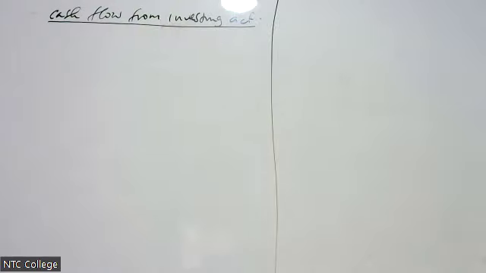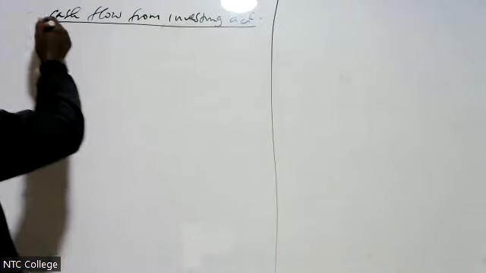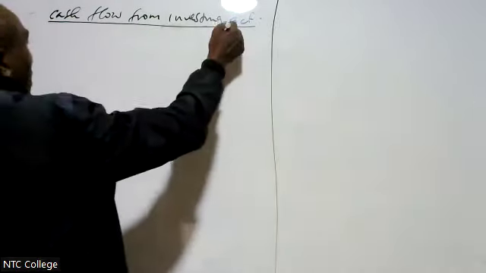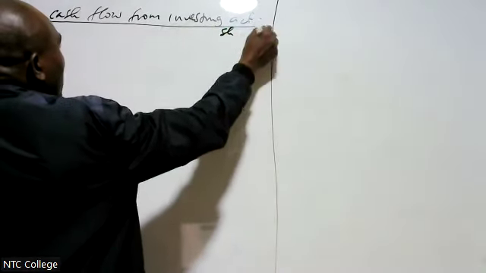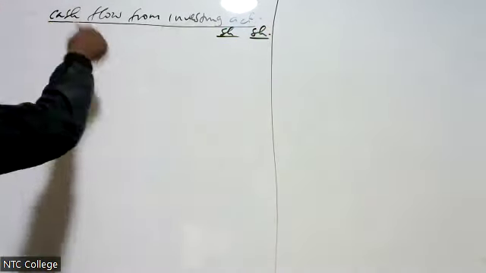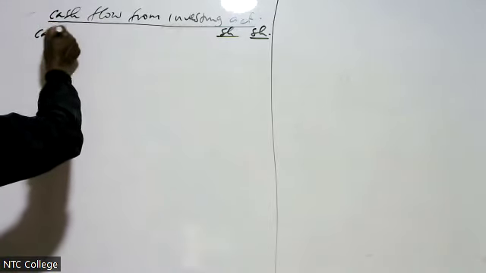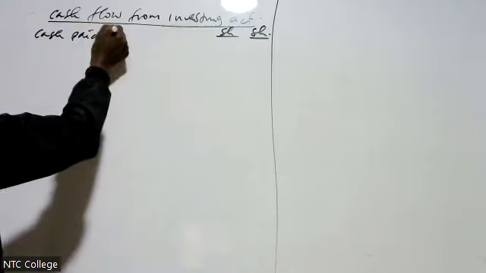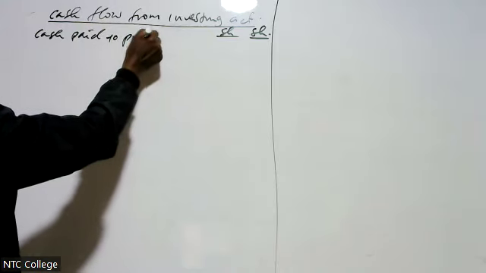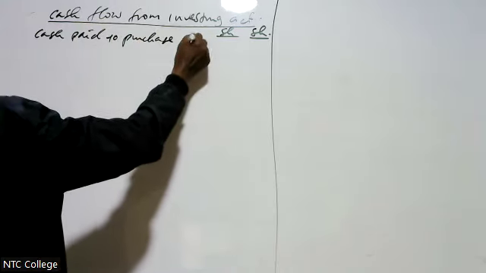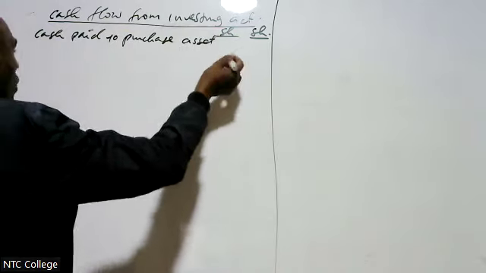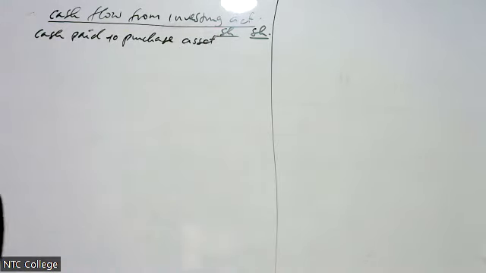You underline your work. This one, we said item number one is, remember we have our currency shillings in millions, but yours is a continuation. We said cash paid to purchase assets, of which we already got. Who can give us the value we got in the cash paid to purchase asset? Who can give us the value we got? Cash paid to purchase asset.